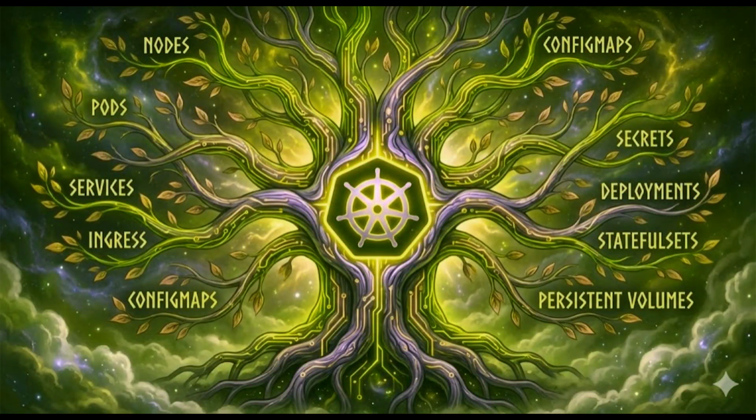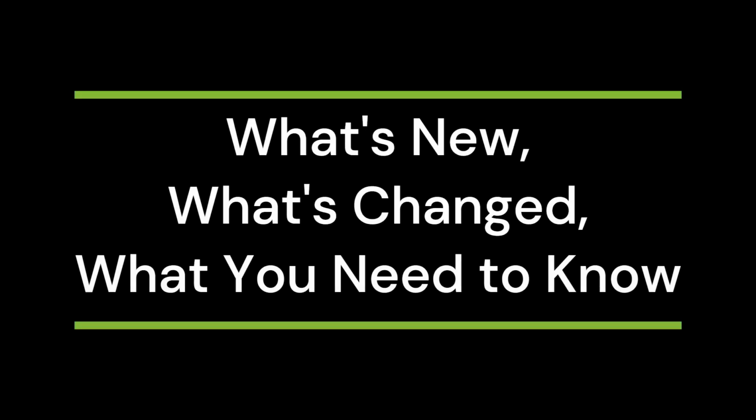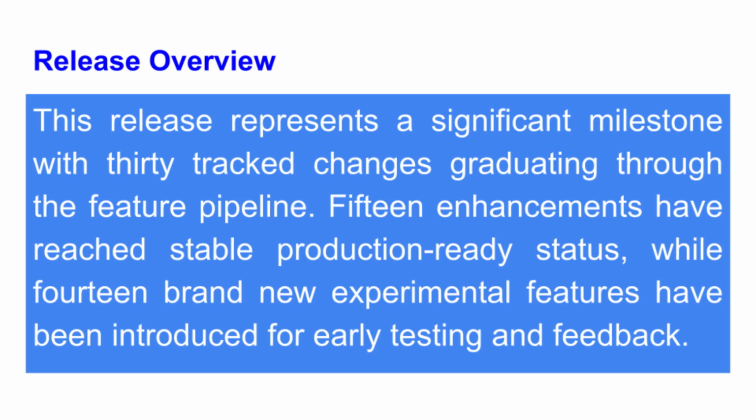On December 17, 2025, the Kubernetes project dropped version 1.35, and this release is packed with changes that matter. Whether you're running a small cluster or managing enterprise infrastructure, there's something here that will impact how you work. Let's break down what's new, what's changing, and what you need to know.